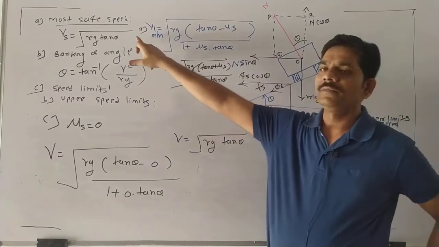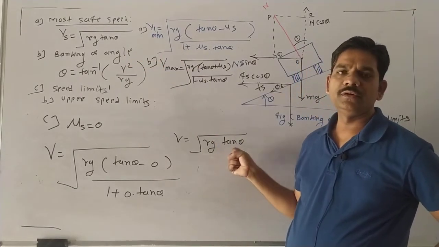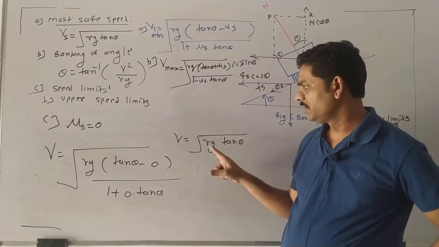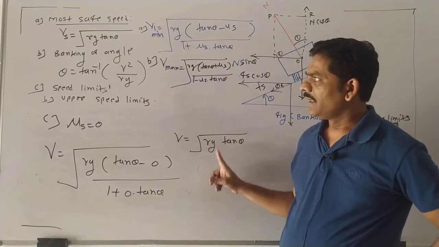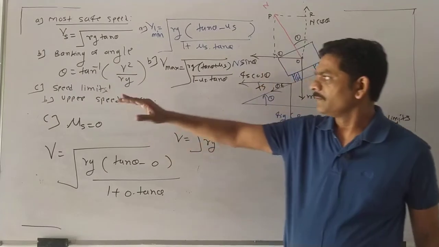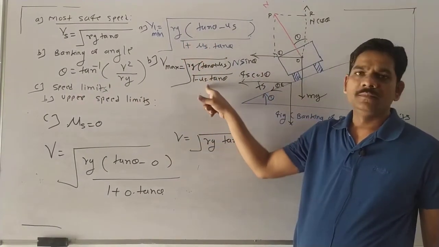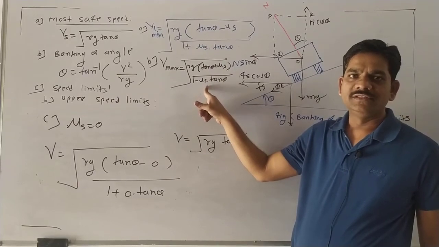Okay, this is our previous equation. Boys and girls, every time you should drive your vehicles on a banked road using this formula, and when you want to design the banking angle, you should know this equation. But for a lower speed limit or upper speed limit, we have these formulas if engineers want to design the roads.